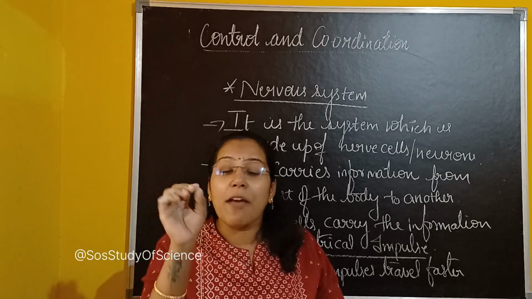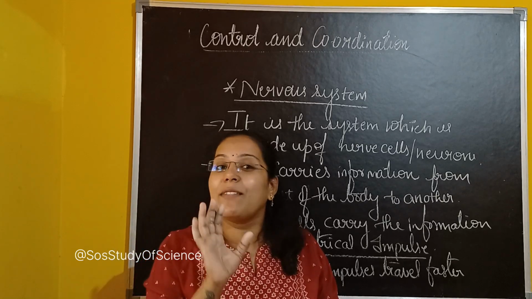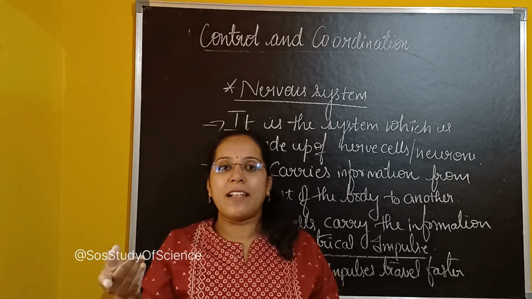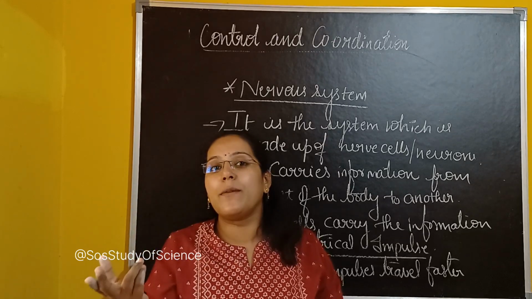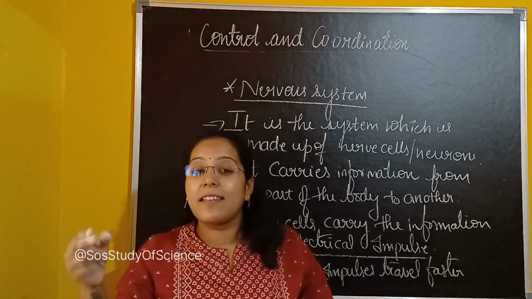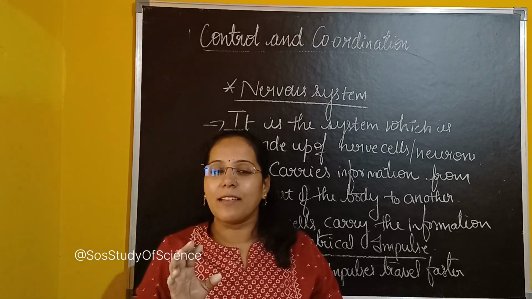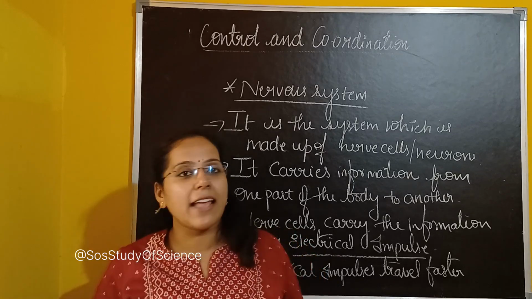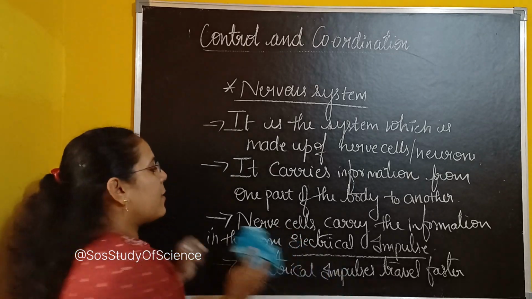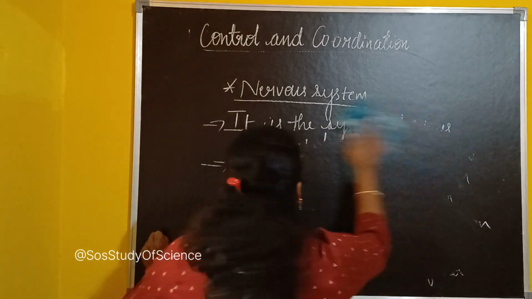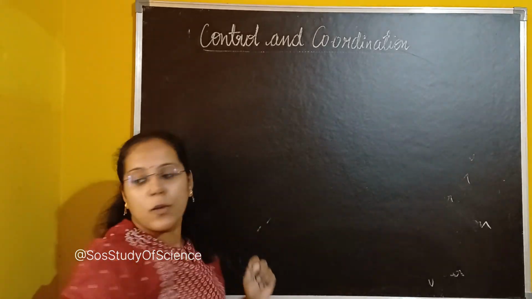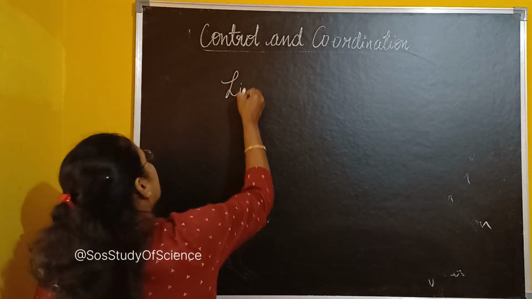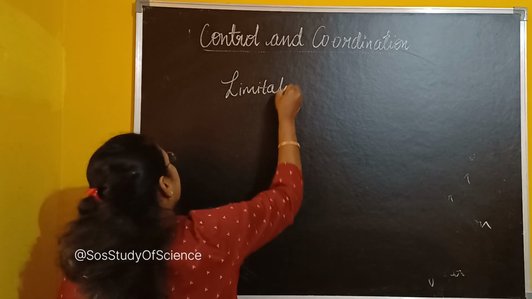In your body, not every part of your body has nerve cells. Okay. So where there are no nerve cells, electrical impulses cannot be carried. I hope you are clear. So, this is the first limitation. They will ask this in the examination. You have to note this. Okay. So, what is the first limitation, or we can also say it as a disadvantage. So, the limitation of the nervous system is